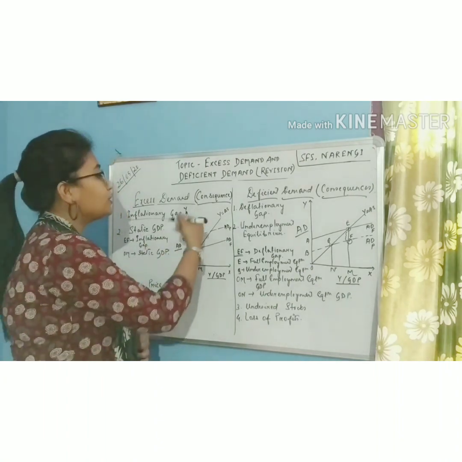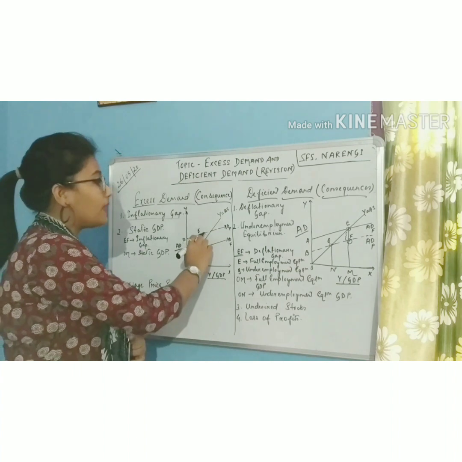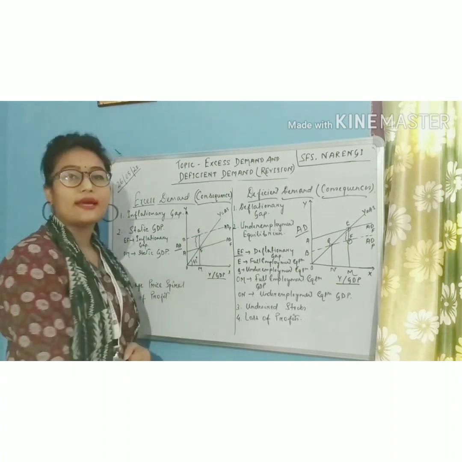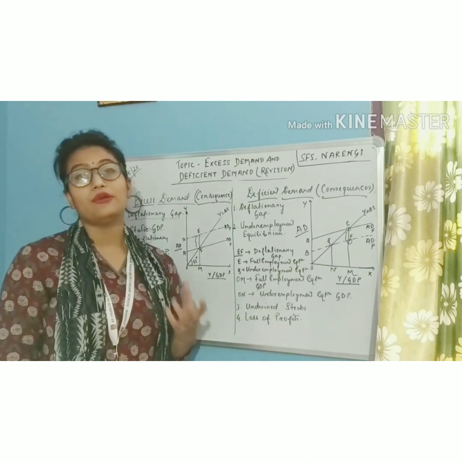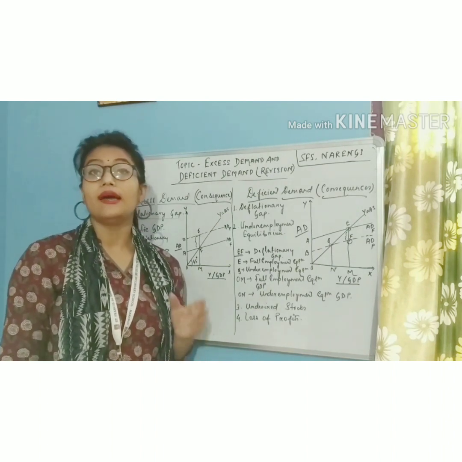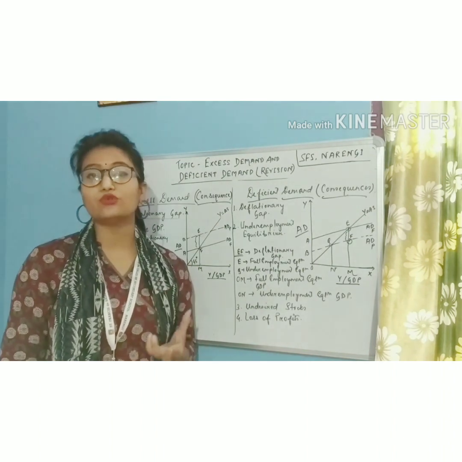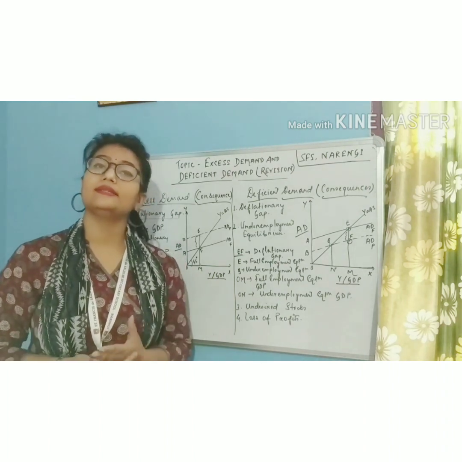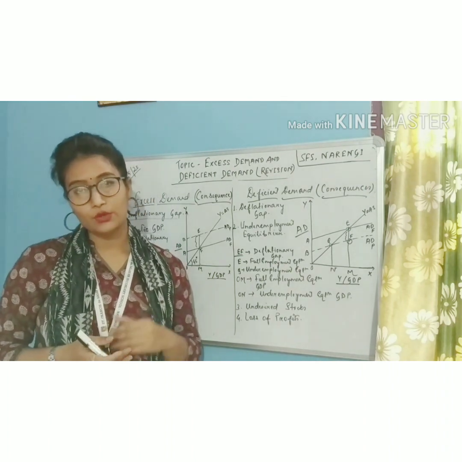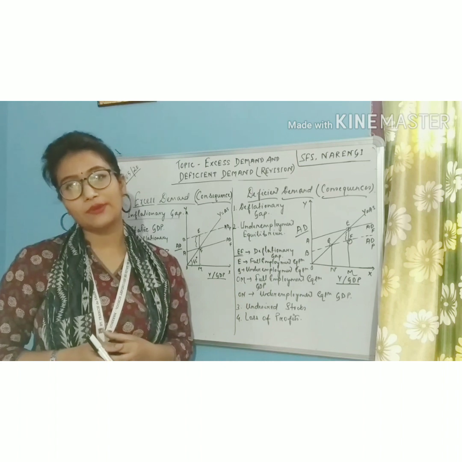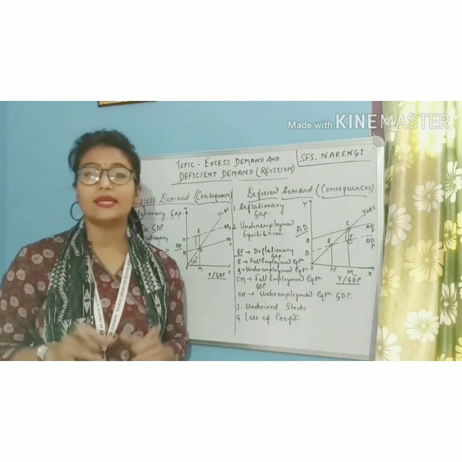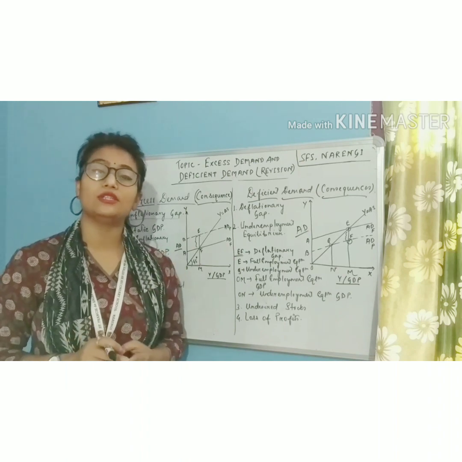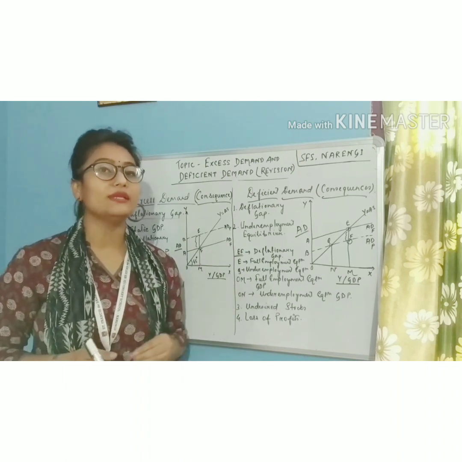So even if we shift the aggregate demand curve upwards to this dotted line, we can see that the equilibrium GDP remains uninfluenced or unimpacted. Now students, you must be thinking that there is a rise in the general price level, so because of this there has to be a rise in the GDP as well, right? Yes, there is a rise in the GDP, but that is the nominal GDP.